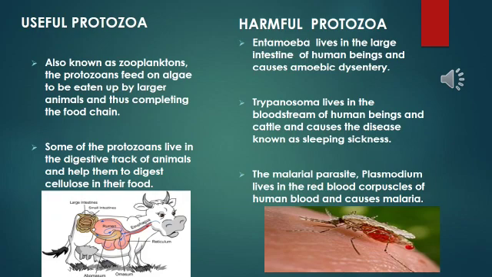Now let's discuss harmful protozoa. Protozoan like Entamoeba lives in the large intestine of human beings and causes dysentery. Next, the protozoan Trypanosoma lives in the bloodstream of human beings and cattle and causes the disease known as sleeping sickness. Next is the malarial parasite, Plasmodium, which lives in the red blood corpuscles of human blood and causes malaria. So these are the useful and harmful effects of protozoa.